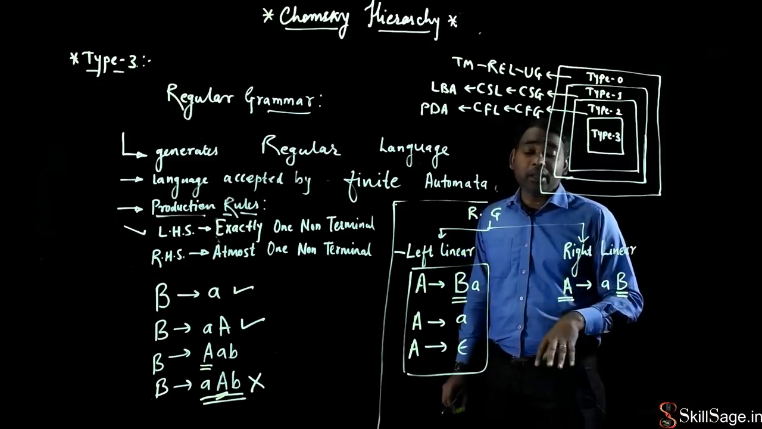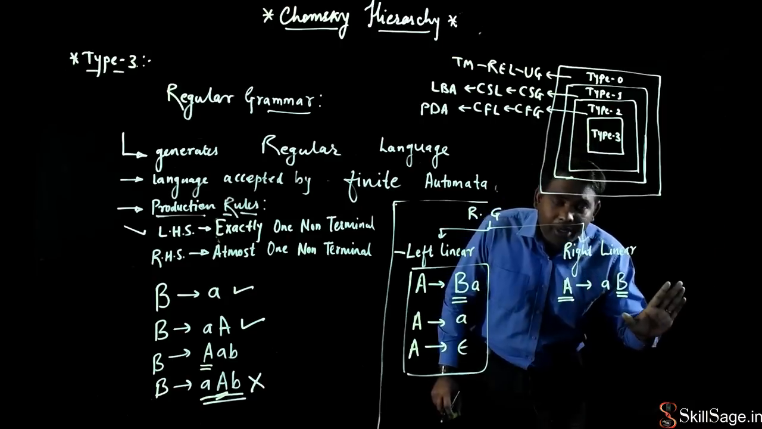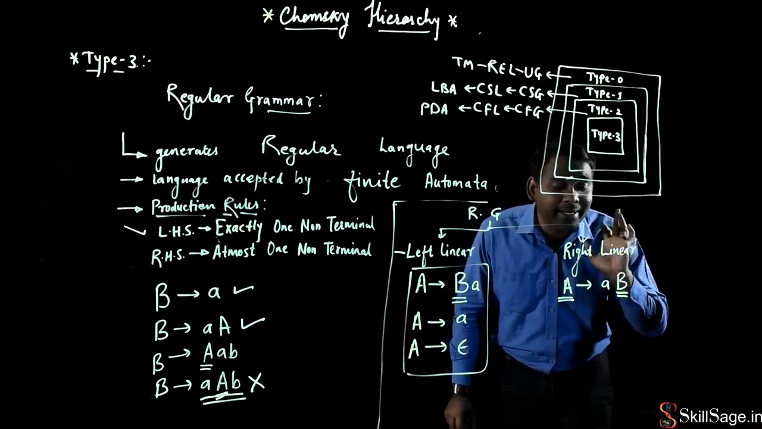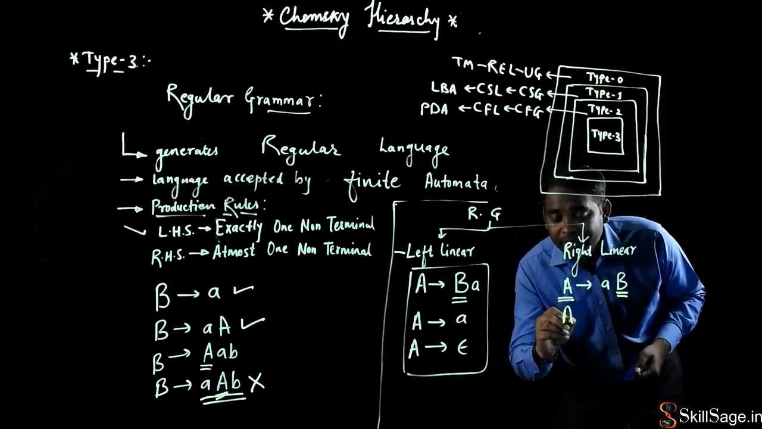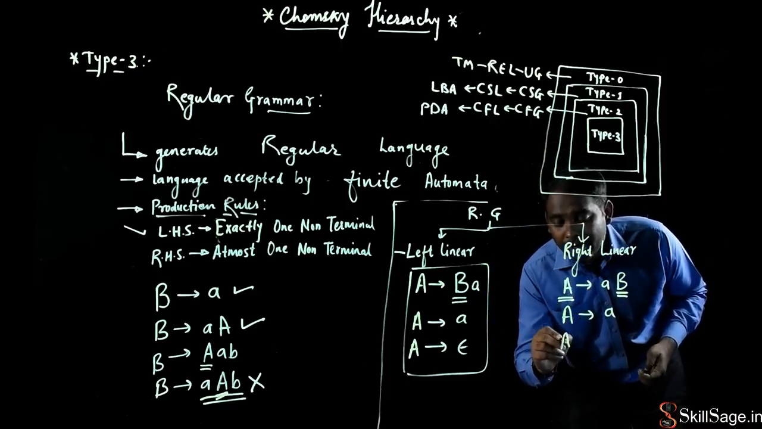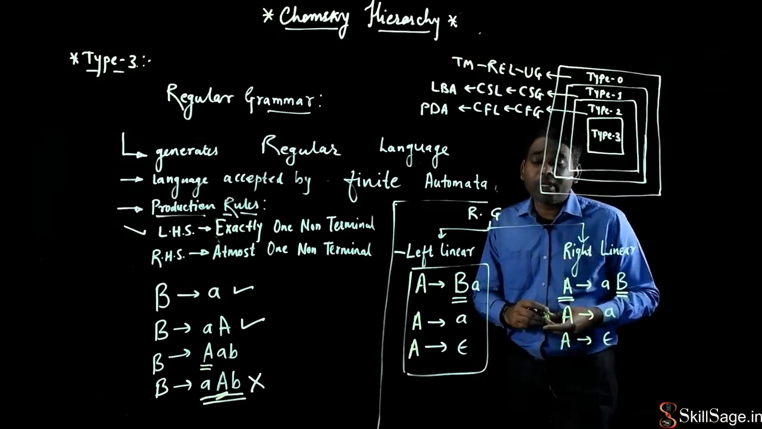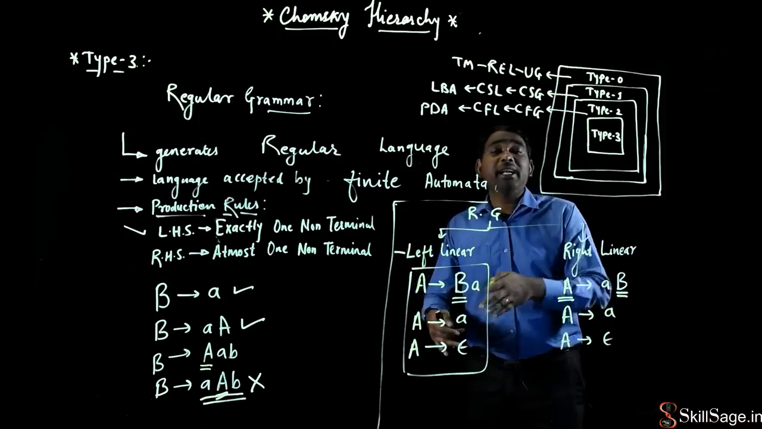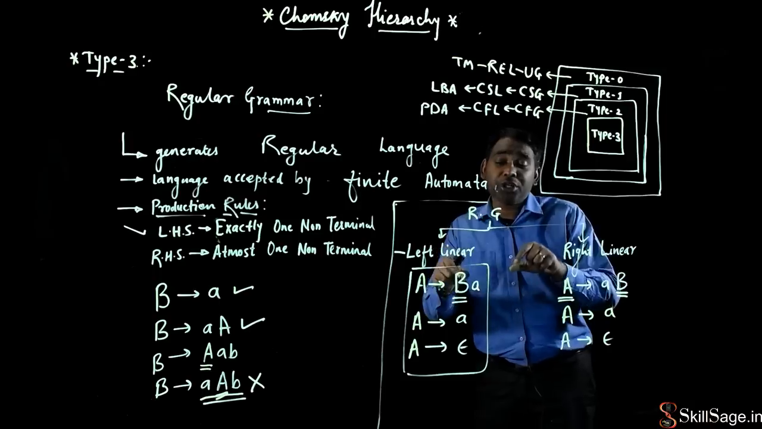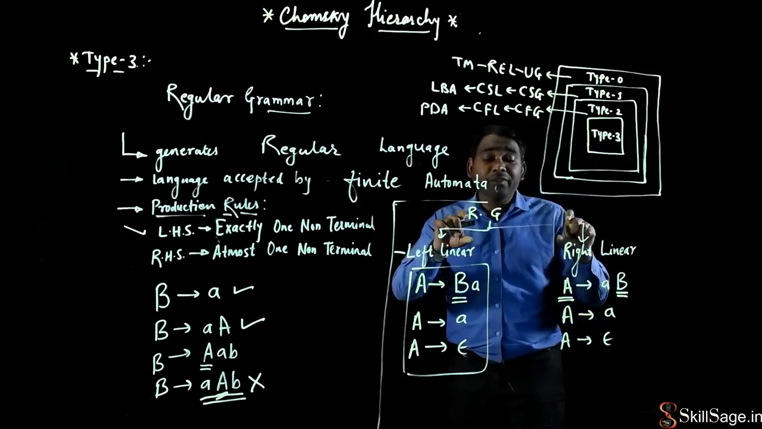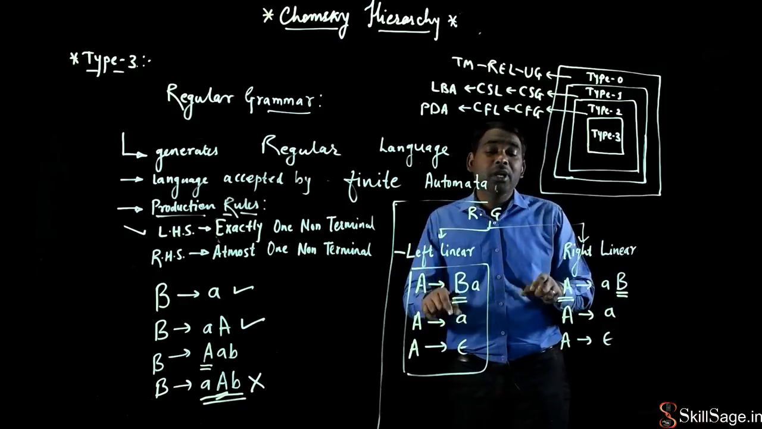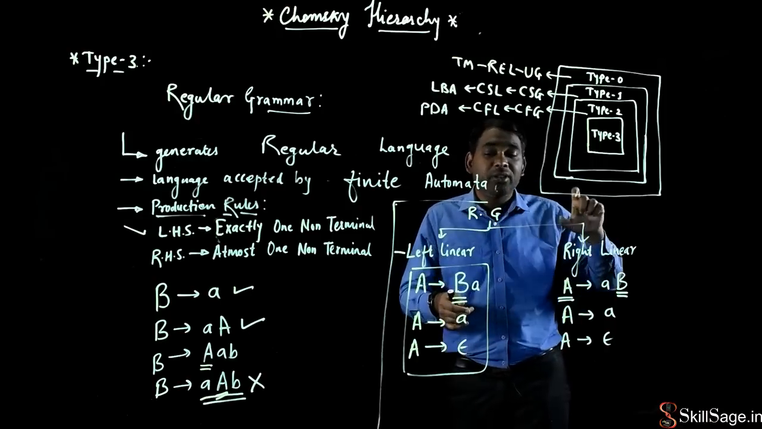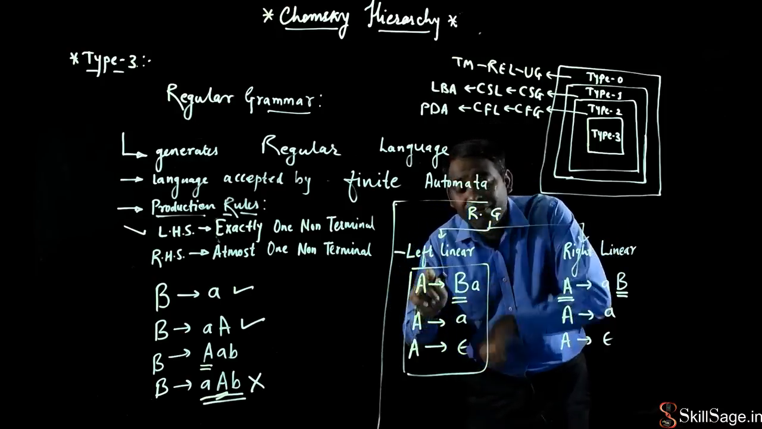But what is the position of this B? B is present on the right hand side of the production rule, and the position of B is the rightmost symbol. So that is why it is called a right linear regular grammar. So here I can say A produces small a or A produces epsilon. It means the regular grammar says left hand side में एक, right hand side में रहा तो maximum एक, but the position of that non-terminal symbol has to be fixed. If the non-terminal symbol is the leftmost symbol on the right hand side, then it is my left linear regular grammar.